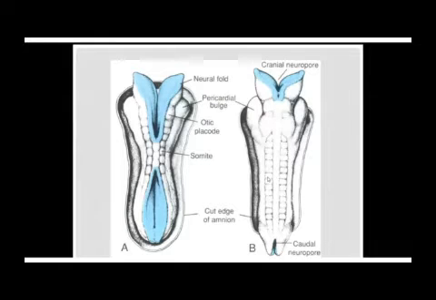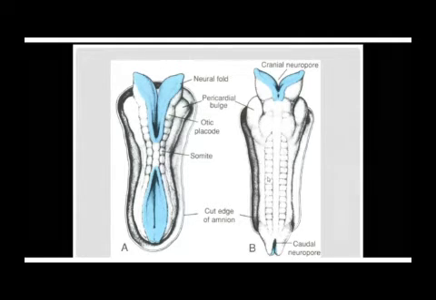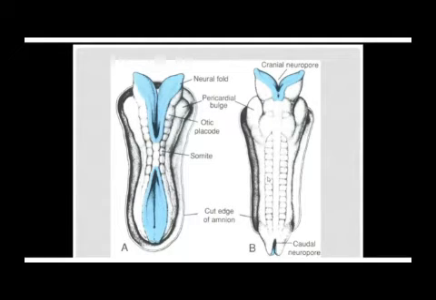And formation of the neural tube is known as neurulation. Neurulation is the process through which the ectoderm forms a neural tube as a result of the inducing influence of the underlying notochord. So now we are having our neural tube with a cranial pore and a caudal pore.